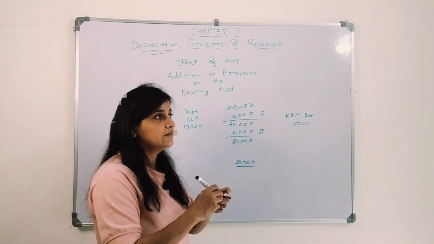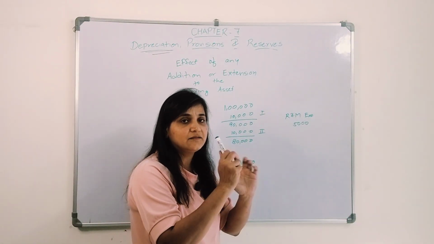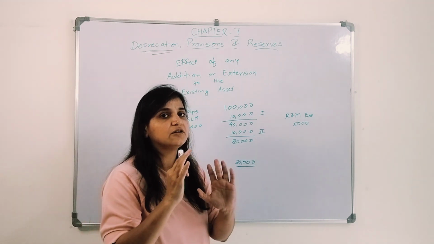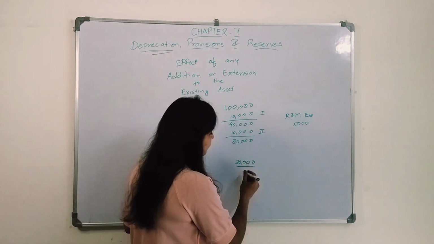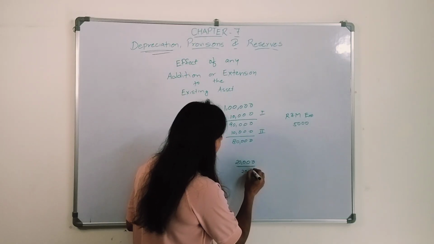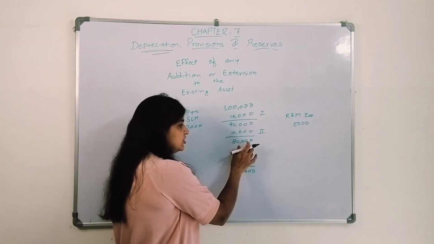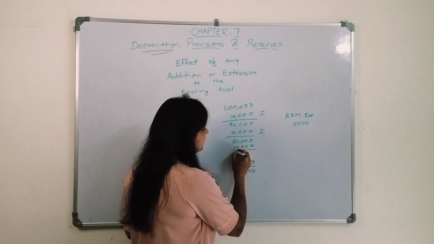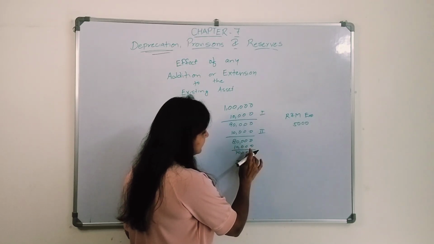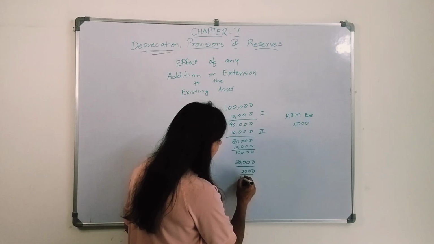Now this part can be used for 10 years, or 5 years, whatever its useful life is. Let's say its useful life is the same 10 years. So on this I will charge 2,000, and on the machinery I am going to charge 10,000. So in the third year, the value is 70,000 and the addition will be 18,000 in total.